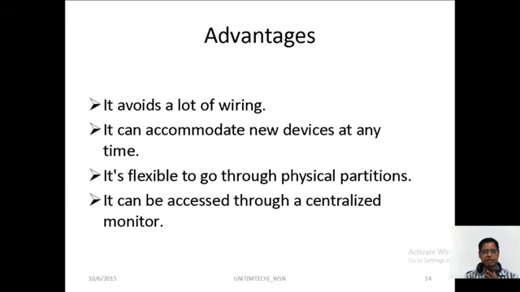The advantage of using sensors is that it avoids a lot of wiring, is it not? A sensor is small in size, but it is perfect in the nature of the work. Without any external wire connection, the sensor is going to work and it can accommodate new devices at any point of time. A sensor is going to connect with a number of sensors with minimal usage of time, minimal usage of connections. Okay, and it's flexible to go through physical partitions.